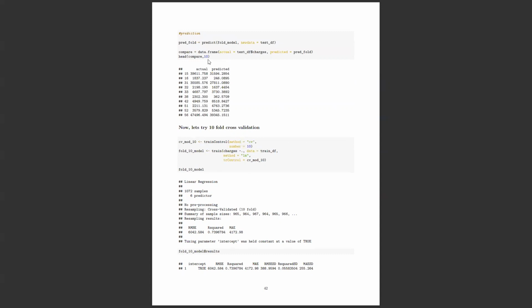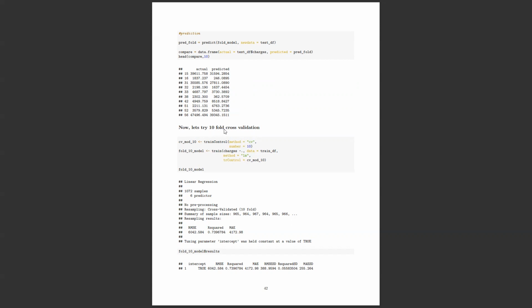Then the prediction values of the k-fold. So you can see here it's much worse, right? The actual expenses of this 16th person are around $1,800, but the predicted value is $246. That's too different. And the 38th person is around $2,300, and the predicted value is just $362. So that's not good. But as I mentioned before, linear regression performed better than k-fold cross validation.